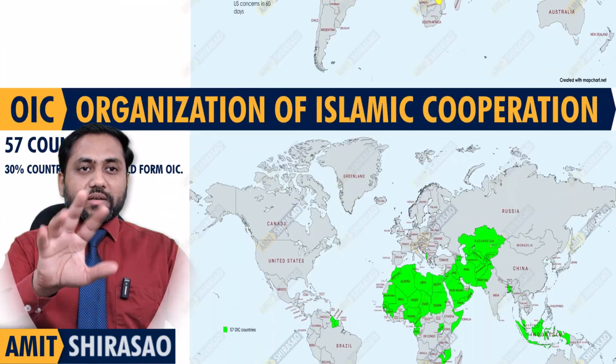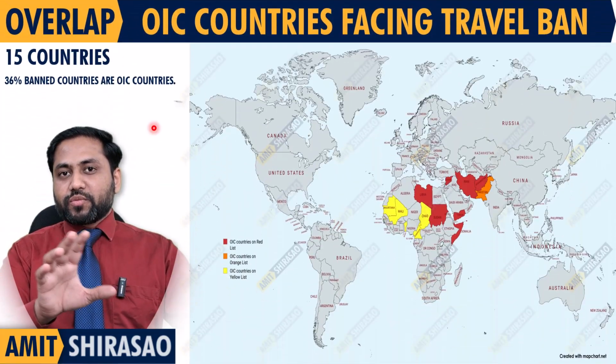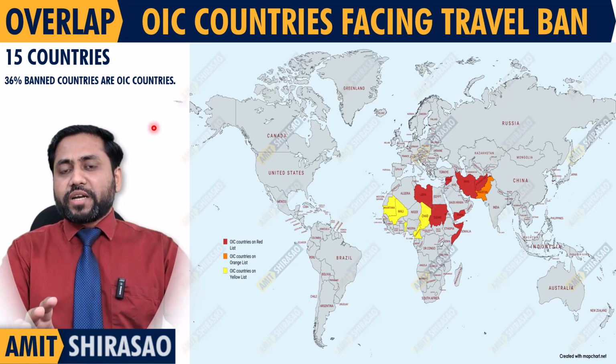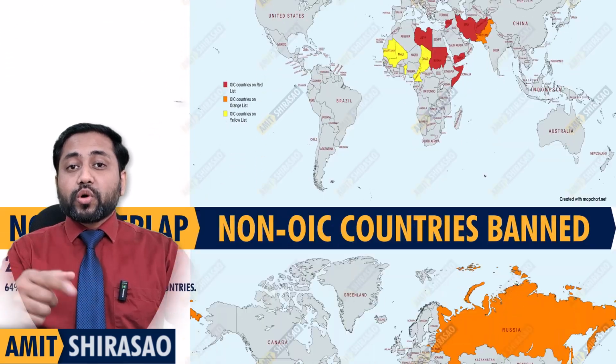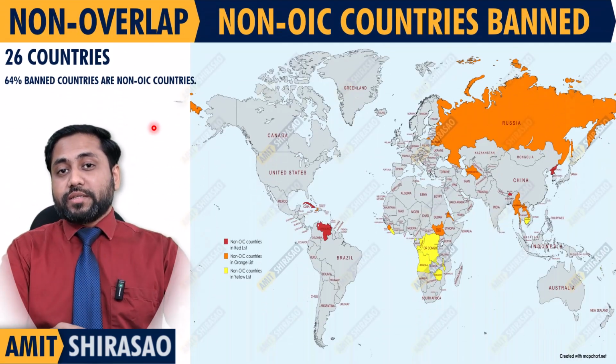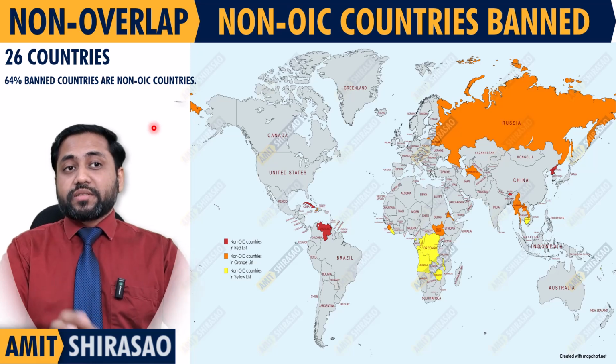So you will realize a pattern over here: 36% of the banned countries, almost 1/3 of the banned countries, are OIC countries, and 2/3 of them are non-OIC countries. And that is why Donald Trump is not facing too much criticism this time.